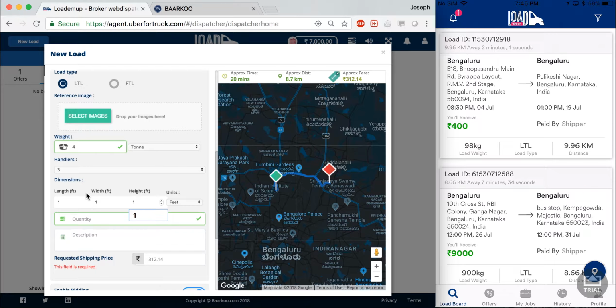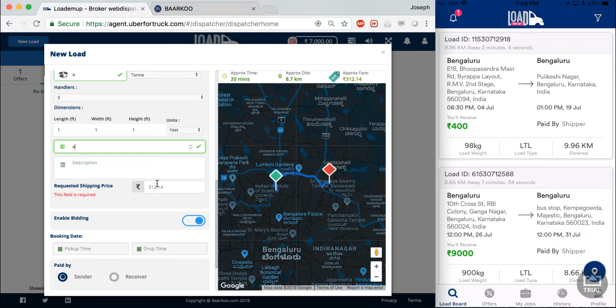And if the weight upper limit is hit first, then that'll stop him from taking up more loads, and the same goes with dimensions. Now, this is really important in case the goods is really heavy but does not occupy a lot of space. Now, if you take, for example, iron rods, the space occupied by that particular good will not be all that much, even though it weighs a lot. So, even if the dimensions are relatively small, the weight might just be the maximum capacity of the vehicle. In that case, that carrier will not be able to take up more loads.